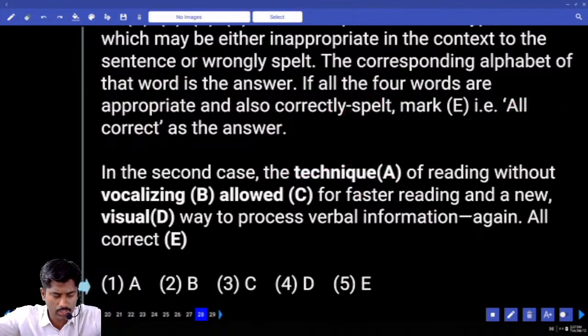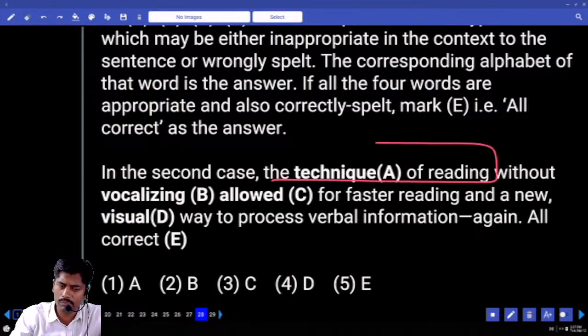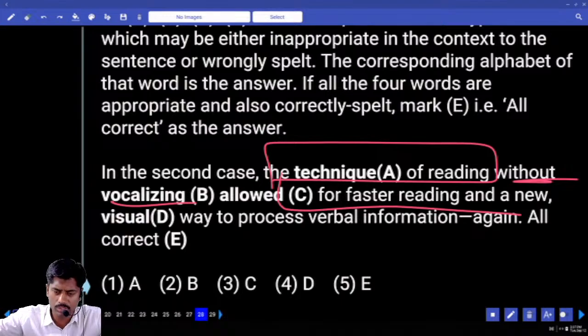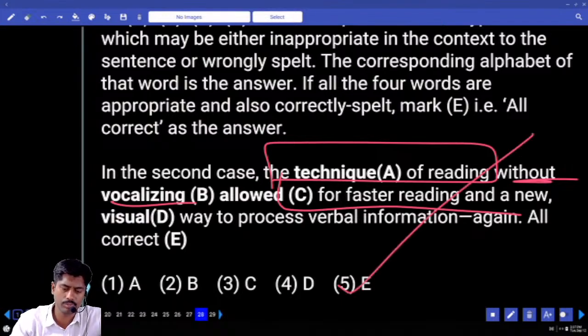Technique, okay, spelling, vocalizing, allowed, visual. Spelling wise, okay, let me read. In the second case, the technique of reading without preposition, without vocalizing, allowed for fast reading in a new visual way. All appear correct. Fifth option.